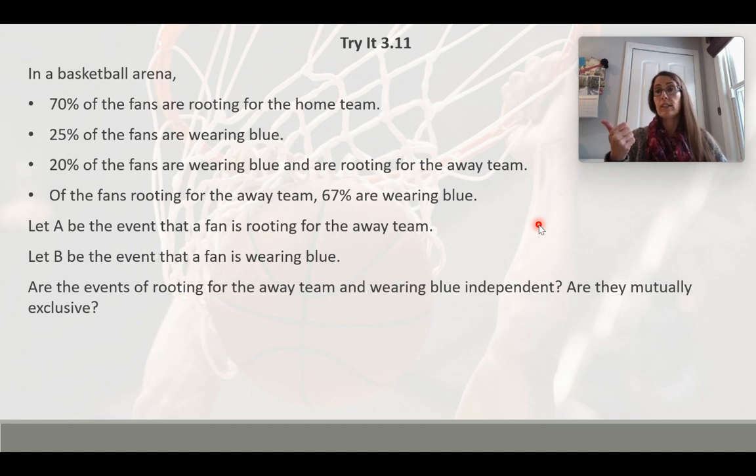So first of all, those are given to us in percents, and so we have to think about them as decimals or fractions if you wanted to. And then here, when it says rooting for the away team, up here we know the home team, who's rooting for the home team. The away team, who's rooting for the away team, would be the complement of that. So we actually know what that probability is as well. And then this last one here, this is a conditional. Of the fans rooting for the away team, 67% are wearing blue. So that's blue given rooting for away.